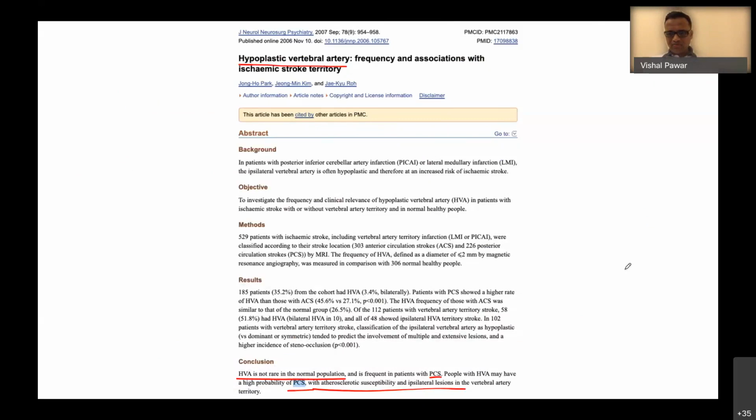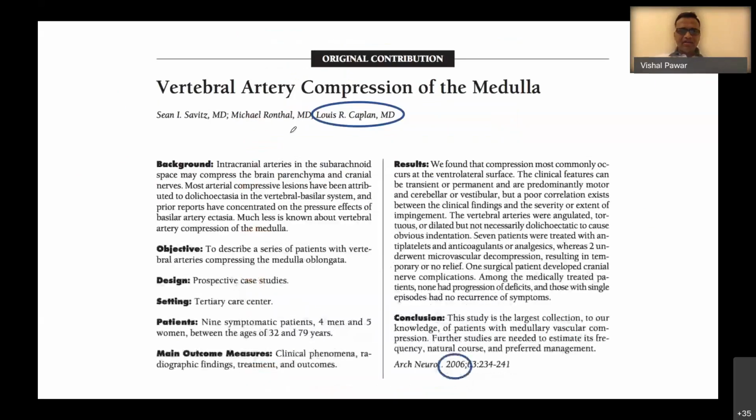That was this paper. And coming back to the vertebral artery compression syndrome, there was a paper in 2006 by Professor Louis Kaplan, who is one of the pioneers in stroke neurology. And in this particular paper, they have demonstrated that it is not only the dolichoectatic vertebral artery which causes compression of the medulla.